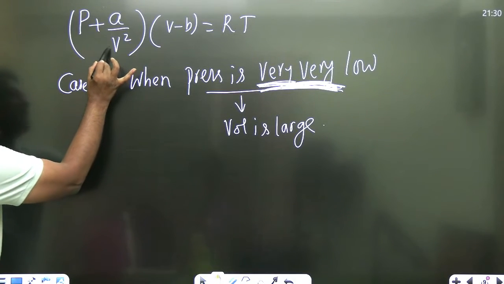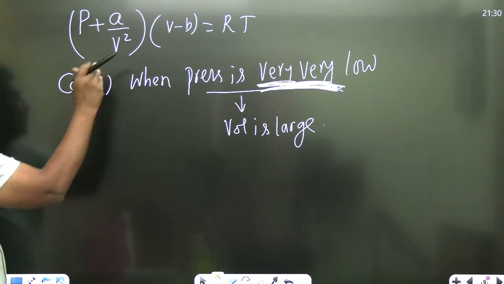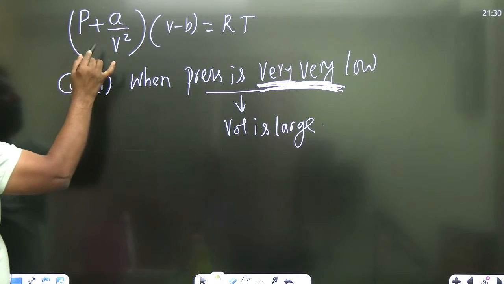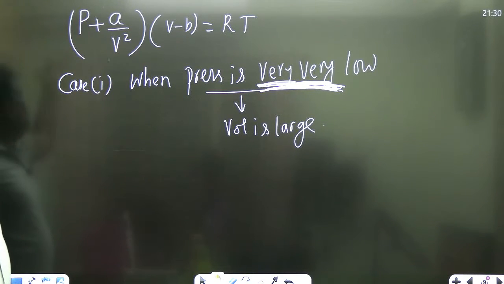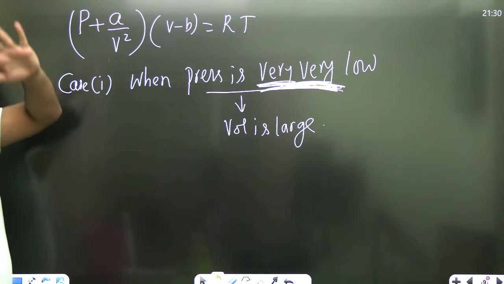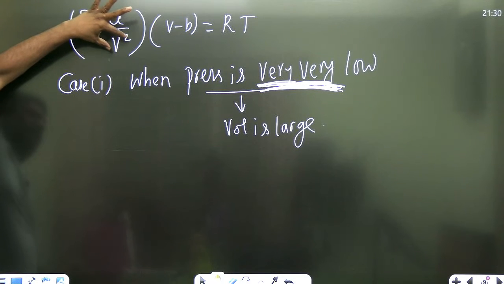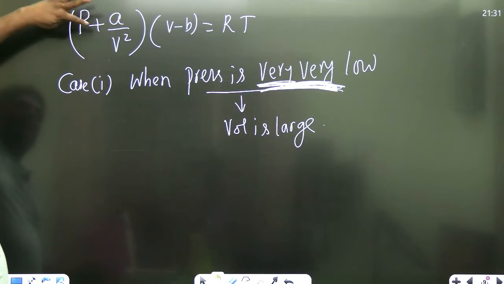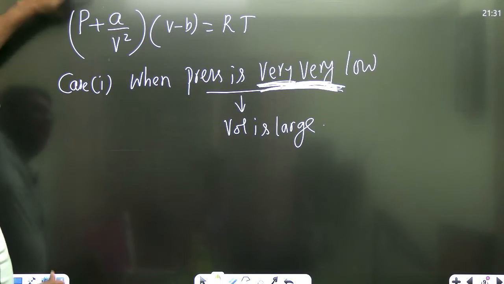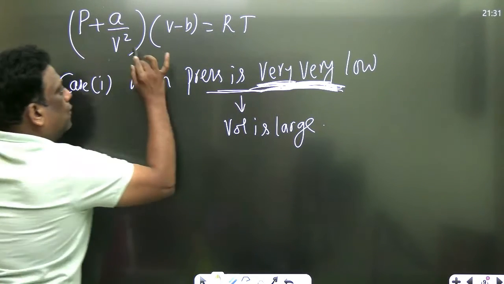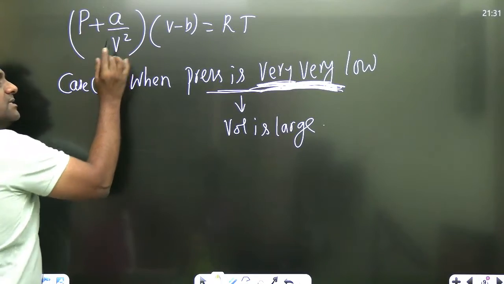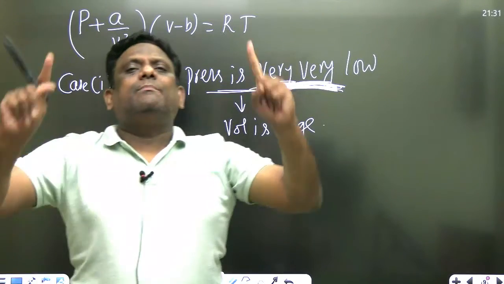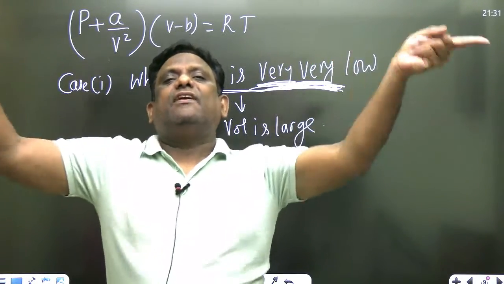When volume is large, what is V square? It will be very, very large. तो डिनोमिनेटर में है सर ये, डिनोमिनेटर में large क्या होता है, तो ये term क्या होगा? I repeat, when the pressure is very, very low, volume is large. I am calculating compressibility factor of Van der Waals gas under different cases.